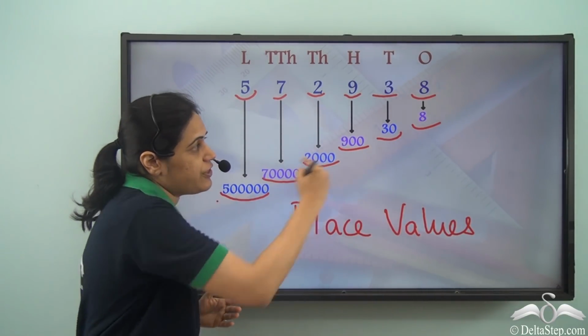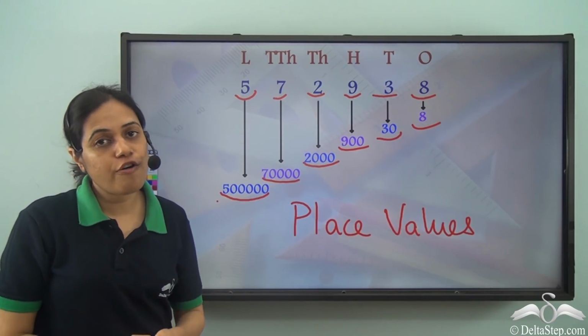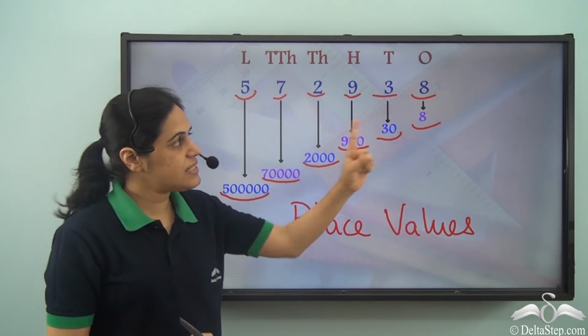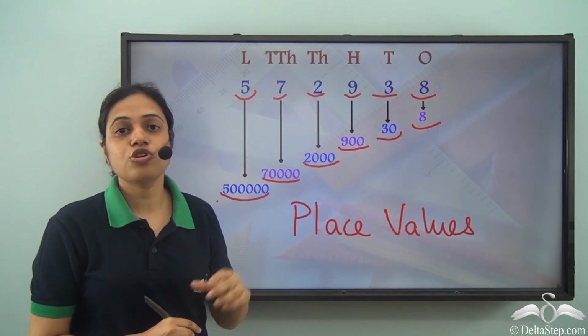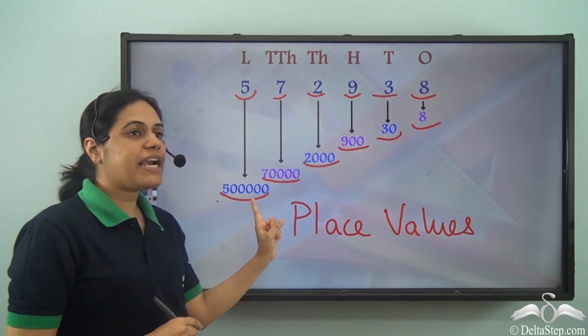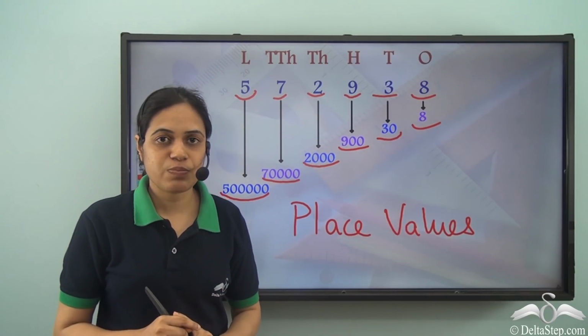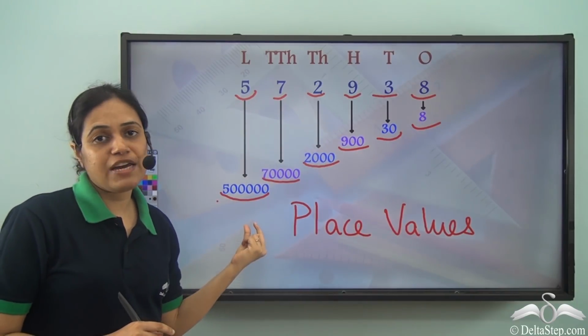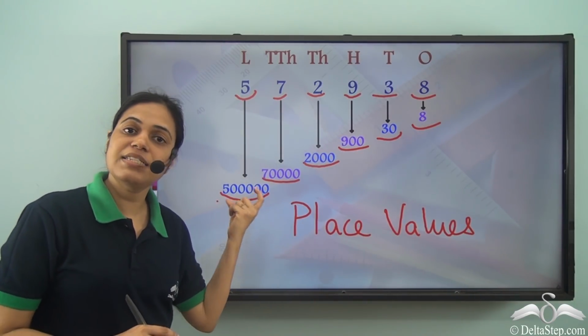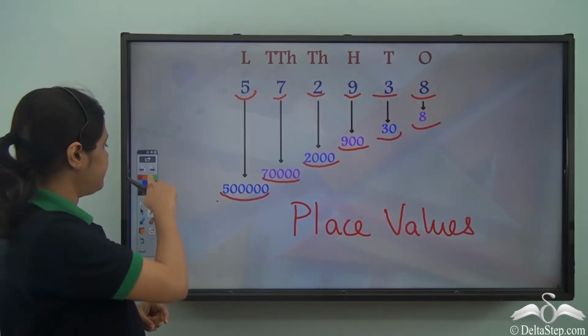So these are the different place values of the different digits in this 6-digit number. These are the place values. So the digit multiplied by the place where it is put. So 5 is in the lakhs place. So 5 multiplied by 1 lakh is the place value of 5.